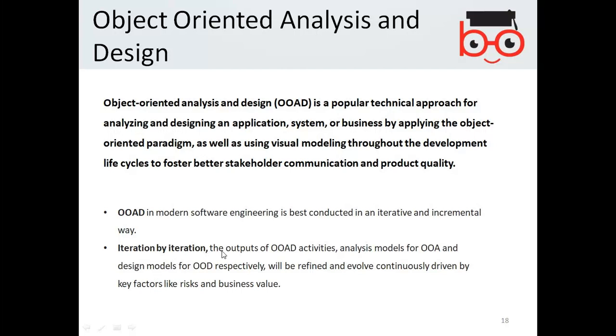Iteration by iteration, the outputs of object-oriented analysis and design activities, analysis models for object-oriented analysis and designs for object-oriented design respectively, will be refined and evolve continuously, driven by key factors like risk and business value. So you keep following iterations in order to look at the analysis and go ahead for the design, look at the analysis and go for the design, and keep on reducing the risk and providing business value.